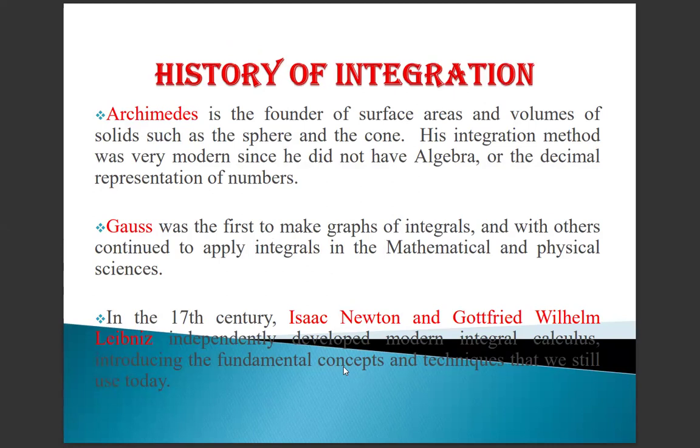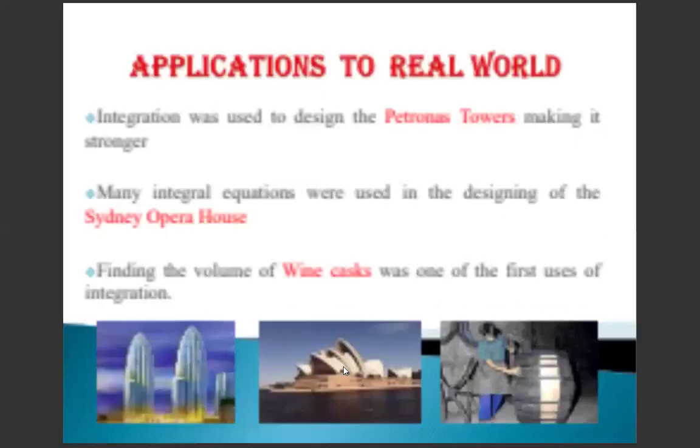Archimedes is the founder of the surface areas and volumes of solids such as sphere and cone. His integration method was very modern since he did not have algebra or decimal representation of numbers. Then Gauss was the first to make graphs of integrals, with others continuing to apply integrals in mathematical and physical sciences. In the 17th century, Isaac Newton and Wilhelm Leibniz independently developed modern integral calculus, introducing the fundamental concepts and techniques that we still use today. This is the history of the integration.